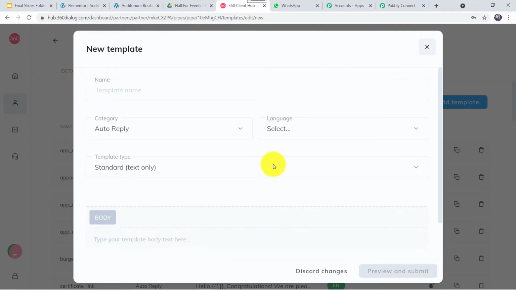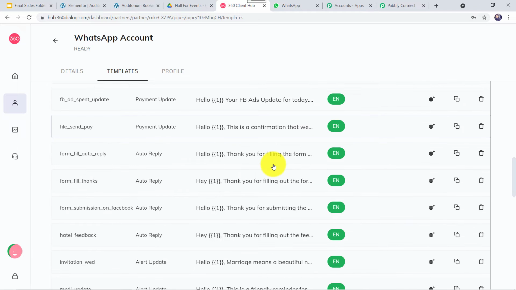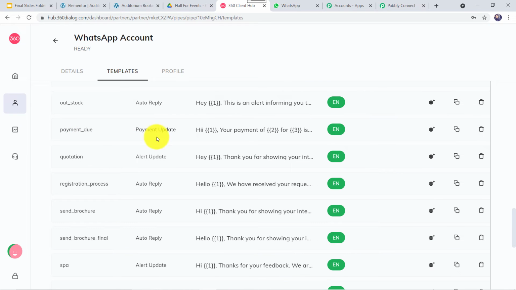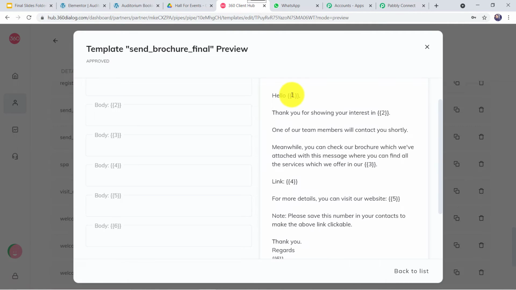Okay, I'll just close this. From here, I'll find the template that is Send Brochure Final. This is a template which I have already created and got approved. Here you can see hello, and I have given some numbers, 1, 2, 3, in curly braces. You might be thinking, what are these numbers and why are they kept in curly braces? These are the body fields, and the values of these body fields are going to change. That is why we have kept these parameters in curly braces.